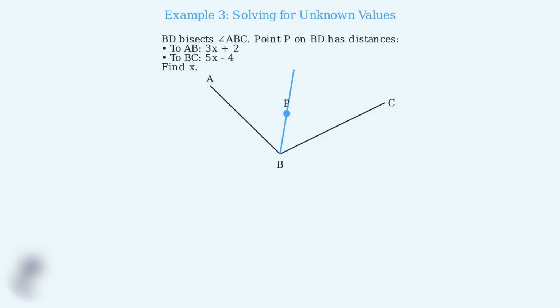In triangle ABC, BD is the angle bisector of angle B. If the distance from point P on BD to side AB is 3x plus 2, and the distance to side BC is 5x minus 4, find the value of x. Step 1. By the angle bisector theorem, since P lies on the angle bisector, the distances from P to both sides must be equal. So we can set up the equation: 3x plus 2 equals 5x minus 4.